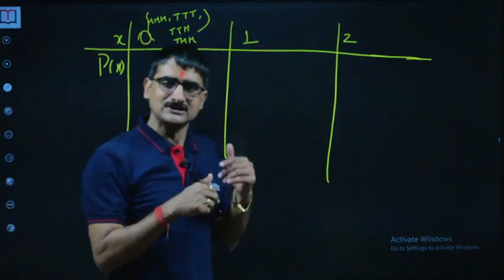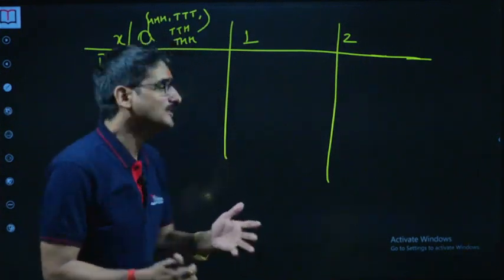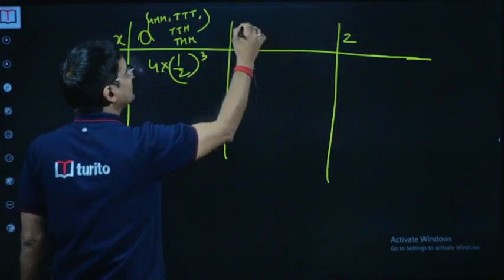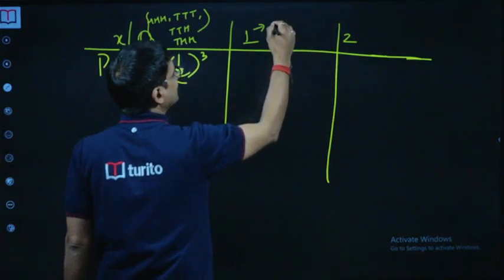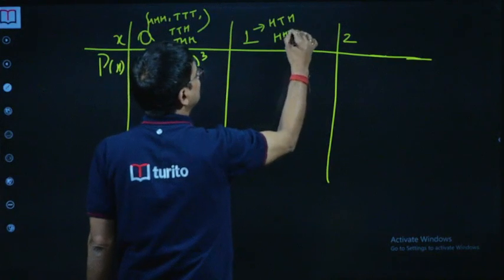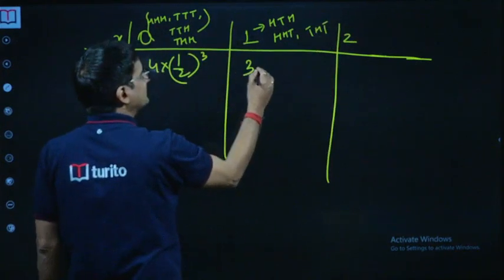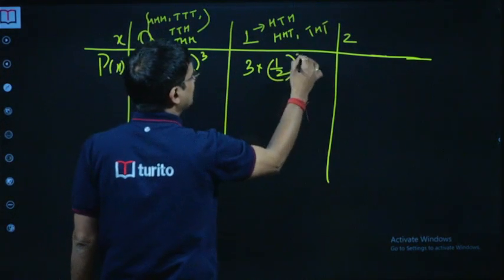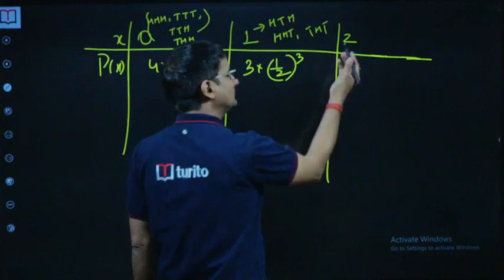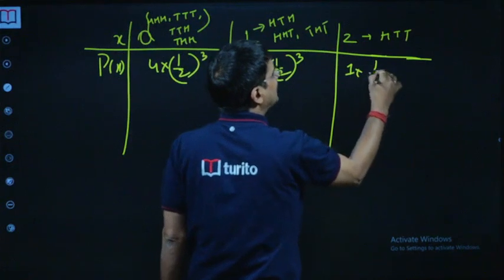For every case, for example HHH, the probability of occurrence is half into half into half, that is (1/2) cubed. There are 4 such possibilities, so 4 times half cubed. For 1, we have HTH, HHT, or THT. So 3 possibilities here, and again for every case the probability is half cubed, because whether it's head or tail, the probability of occurrence is half. For 2, the only possibility is HTT, so it's 1 into half cubed.